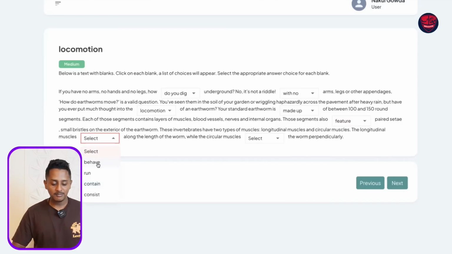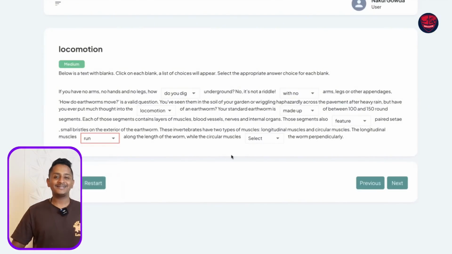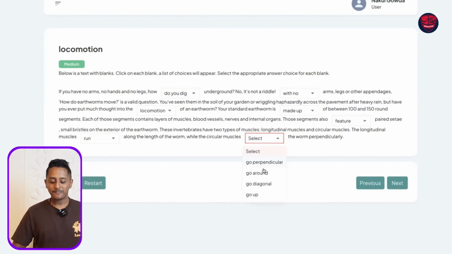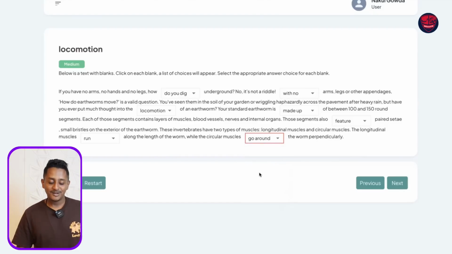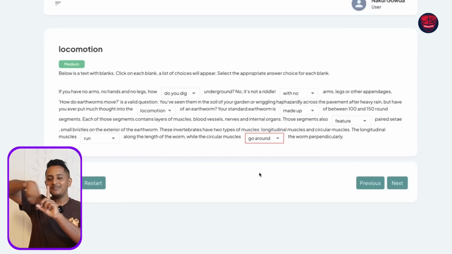Muscles will behave, muscles will contain, consist. It's run. While the circular muscles dash go perpendicular. The worm perpendicularly, read fully. It's not go perpendicular, go around the worm. The longitudinal or the circular muscles go around perpendicularly. This is the axis. They go around perpendicularly.